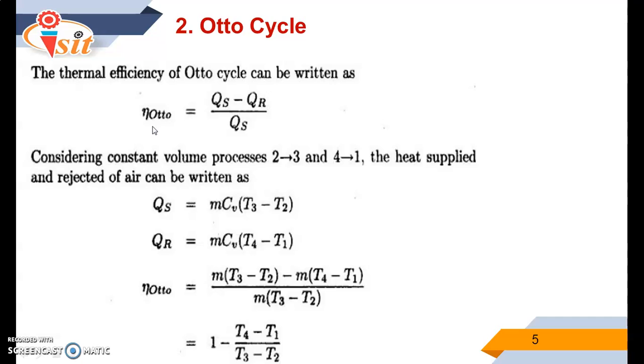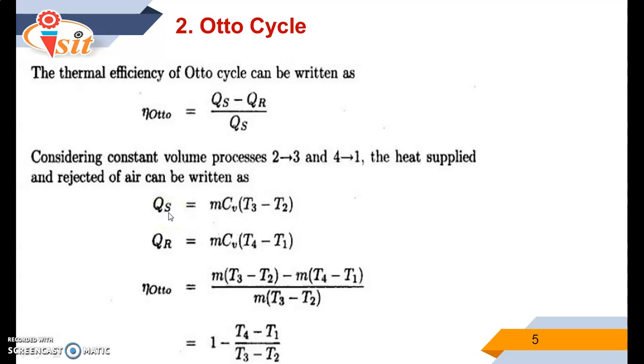The efficiency of the Otto cycle is calculated by work done upon heat supplied. Work done is nothing but the heat supplied minus the heat rejected. So the efficiency is calculated as QS minus QR upon QS. Here we calculate the heat supplied and rejected separately.